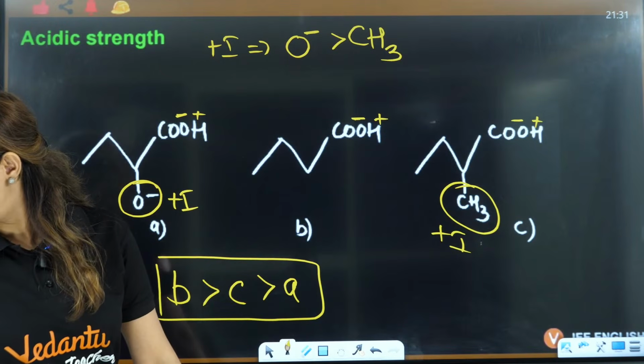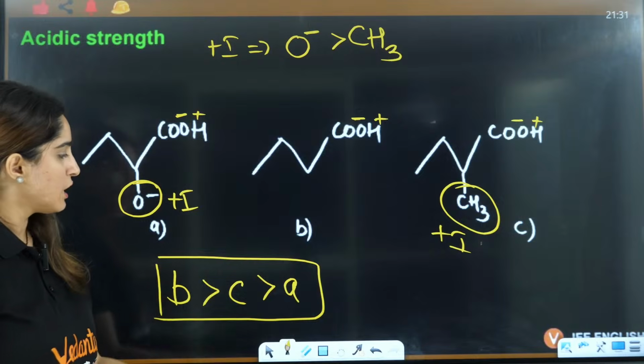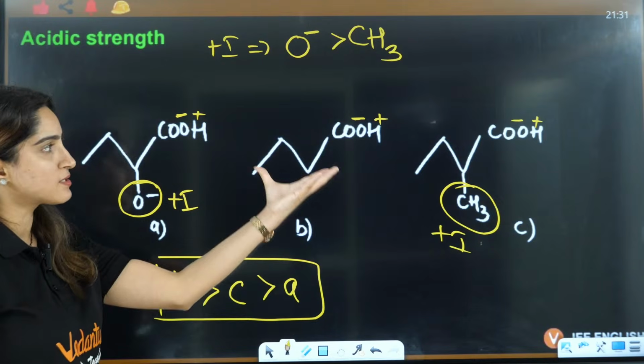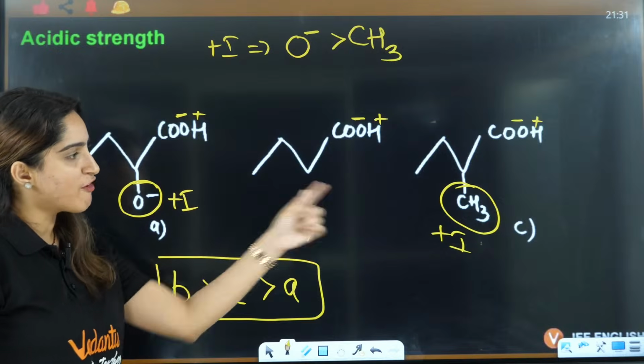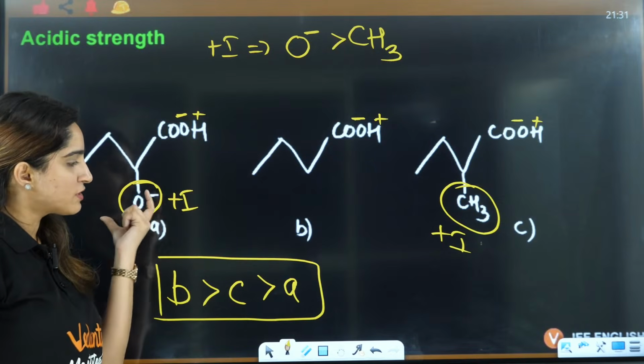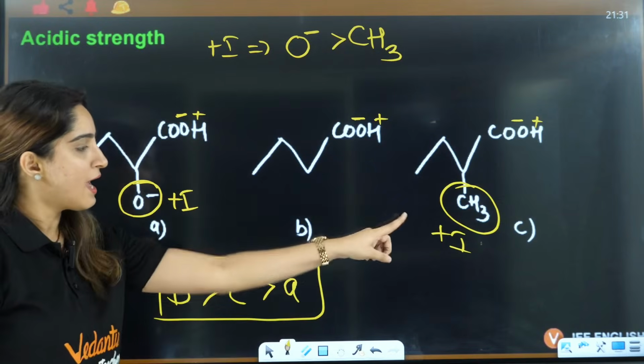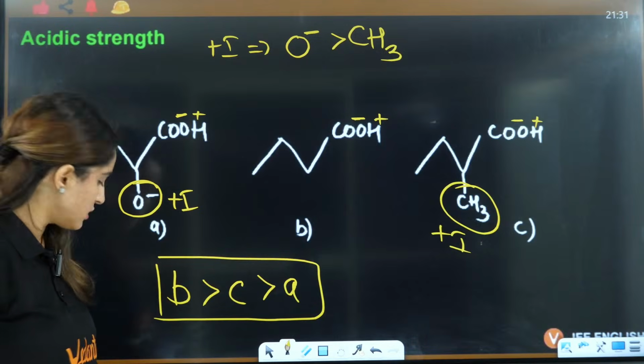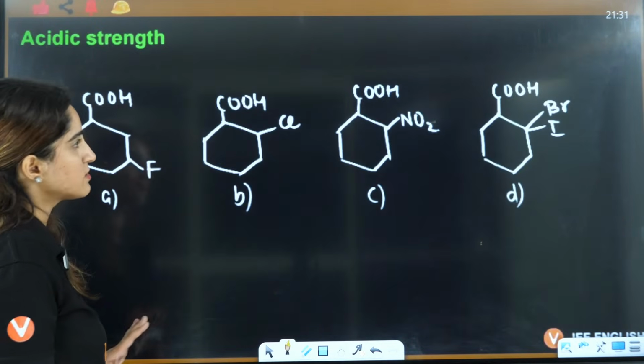Right? Okay. So answer will be BCA because this has no effect. These two have plus I effect, and plus I effect of this is more, so this will be less stable, and in between you will have C. So answer is BCA, the correct answer here.